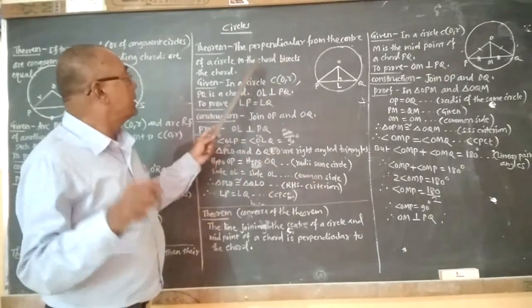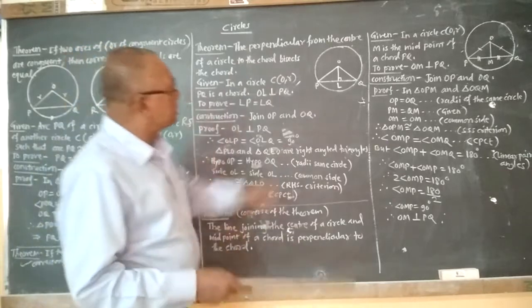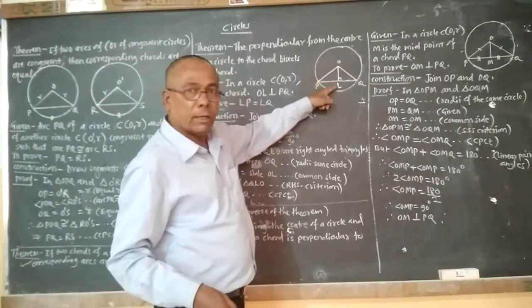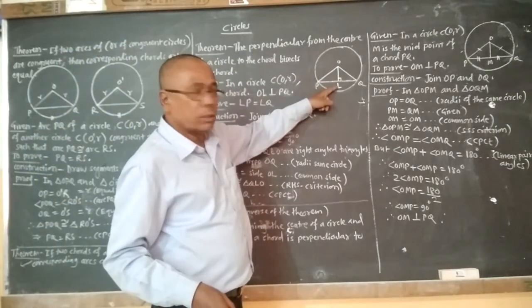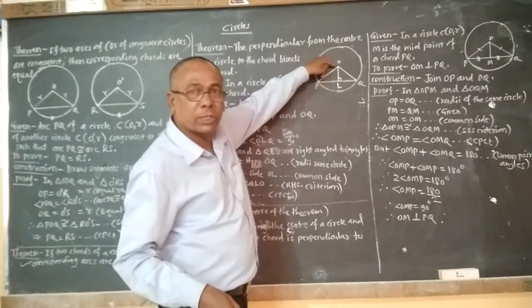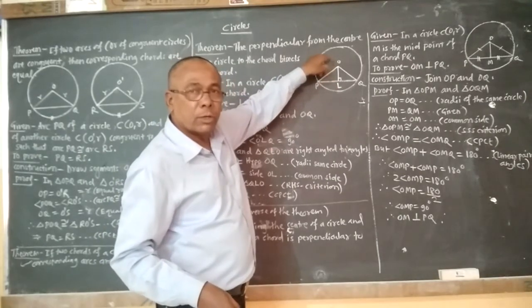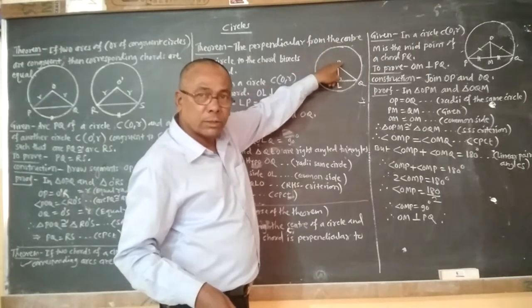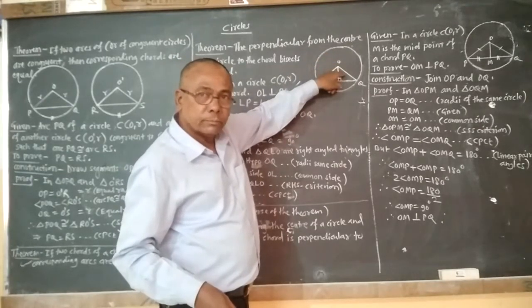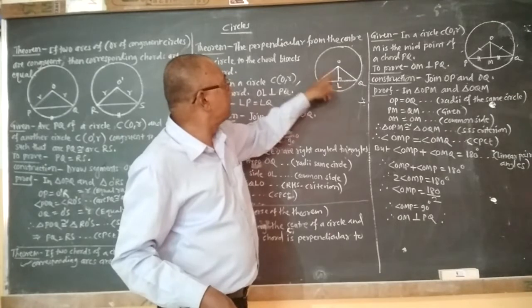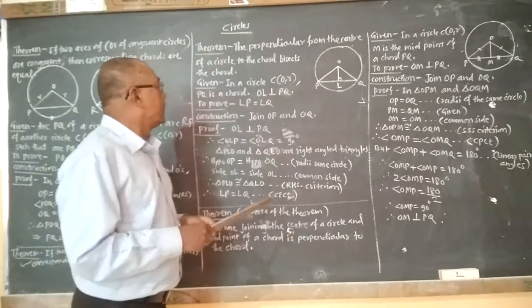Again I will repeat: this is the perpendicular, OL, which is passing through the center of the circle. The perpendicular drawn through the center of the circle bisects the chord.